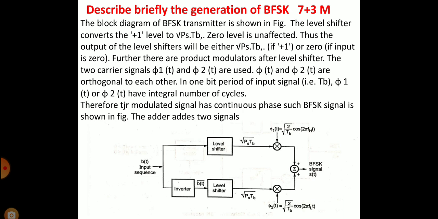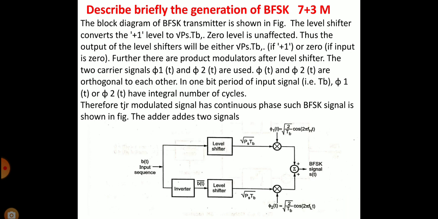Describe briefly the generation of BFSK. Input sequence bit is applied. It consists of level shifter, inverter, level shifter, then a summer will be there. The level shifter converts plus one level to square root of Ps Tb. Zero level is unaffected. Thus, the output of the level shifters will be either square root of Ps Tb if input is plus 1 or 0 if input is 0.